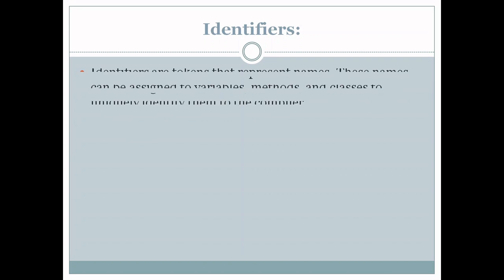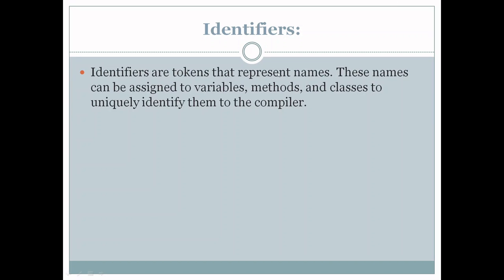First, identifiers. As you know, identifiers are tokens that represent names. So these names can be assigned to variables, methods, and classes to uniquely identify them to the compiler.